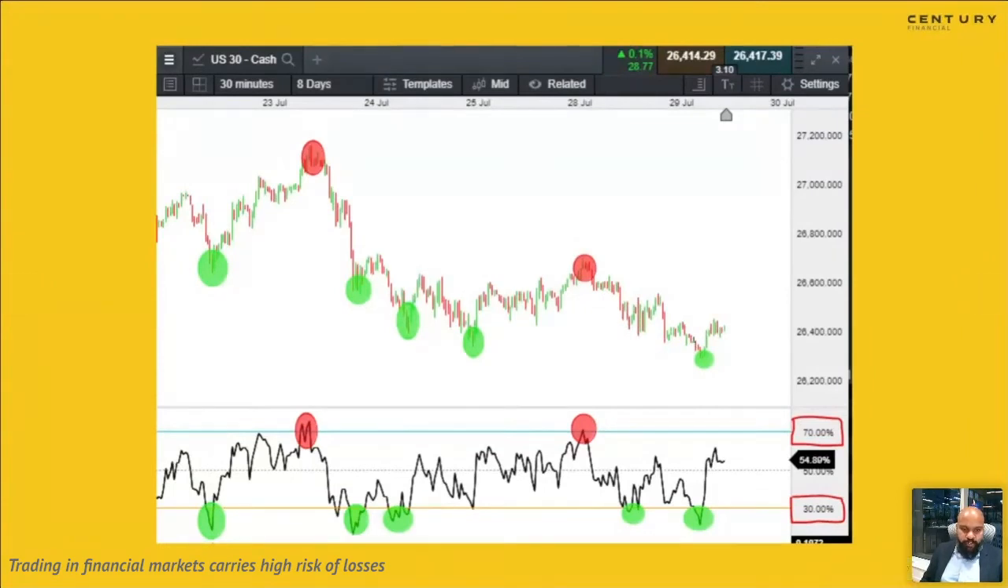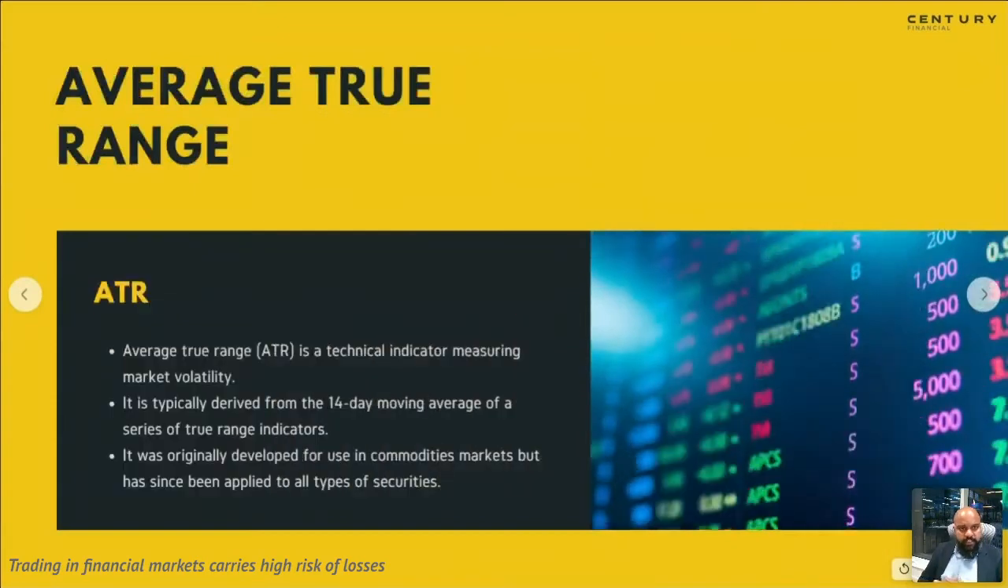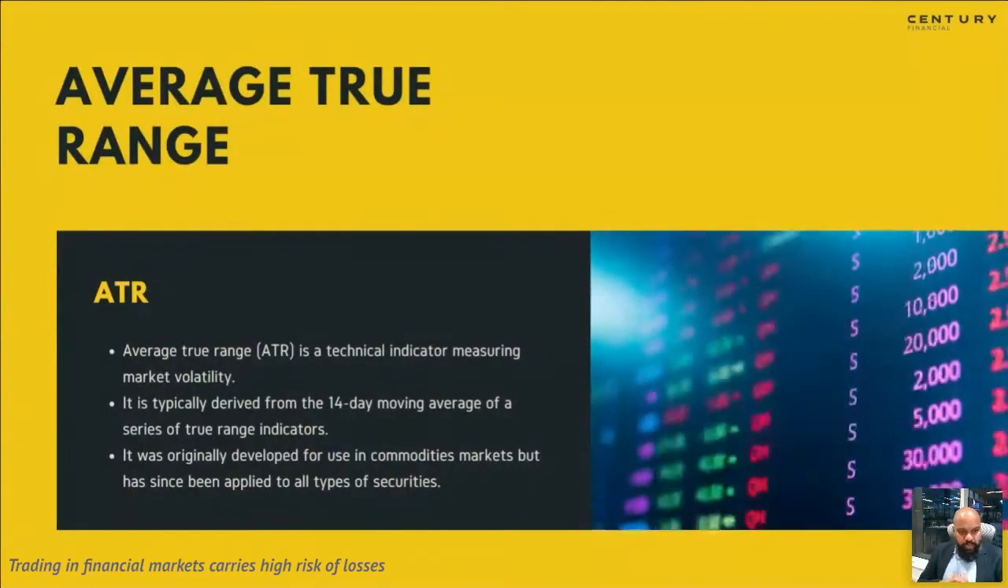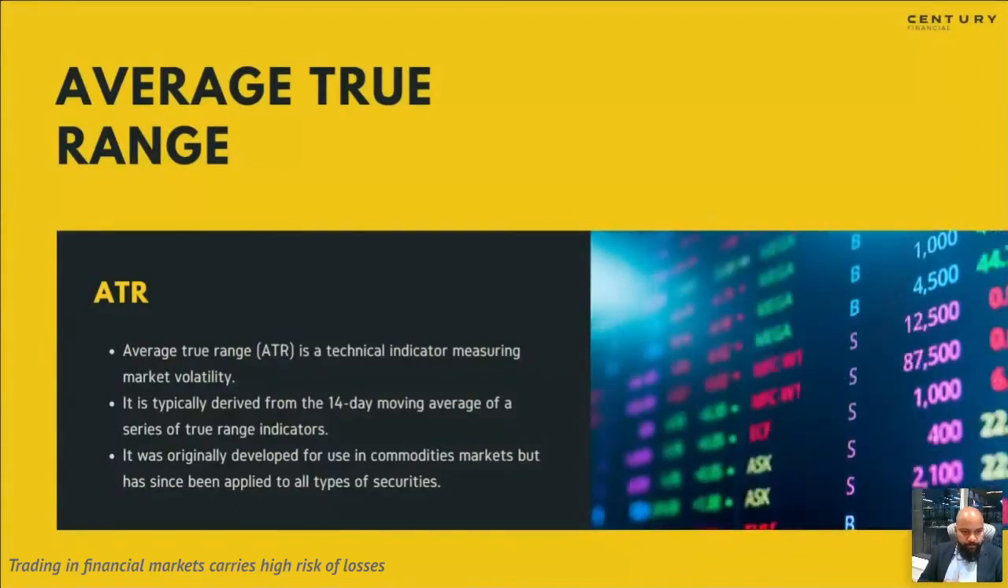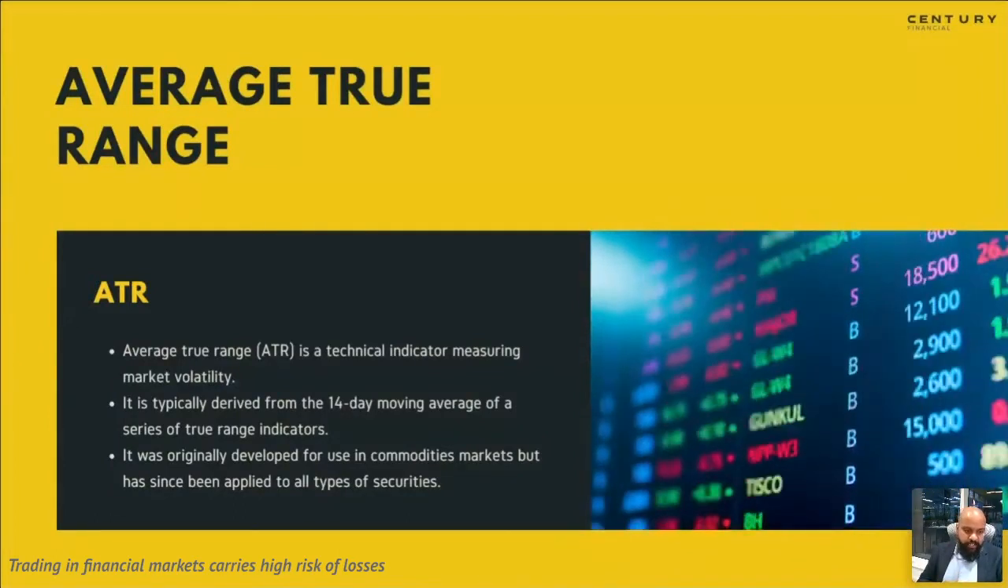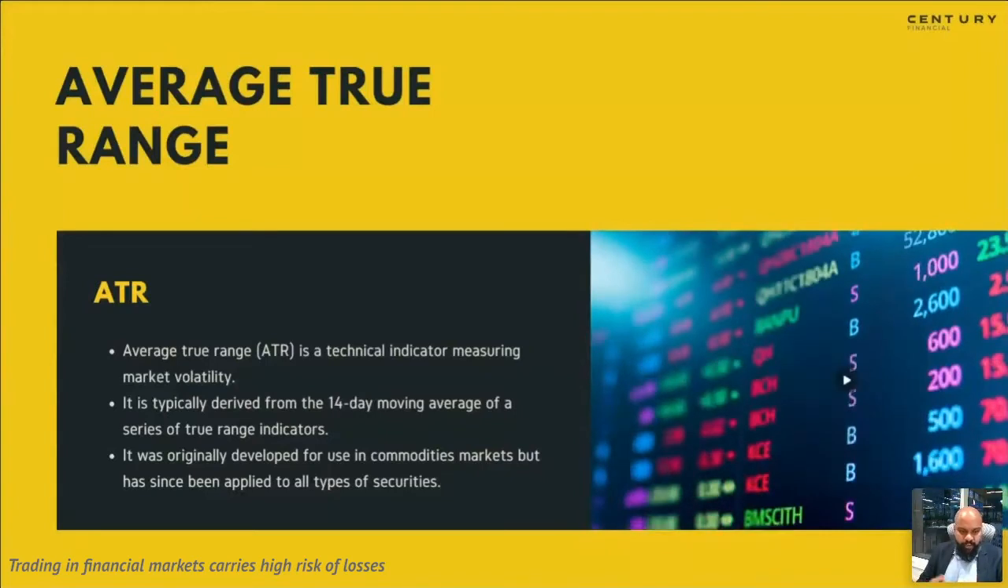And please do not worry if you did not understand the concept. I'm going to be using the same concepts practically in about 5-10 minutes. The next one is average true range. Average true range is a technical indicator which measures market volatility. It is basically derived from a 14-day moving average of a series of true range indicators.